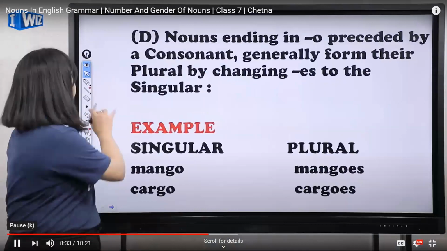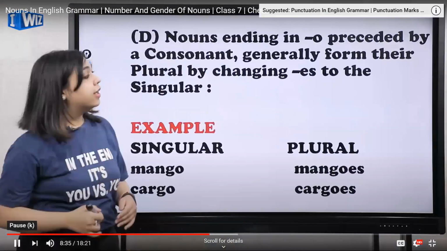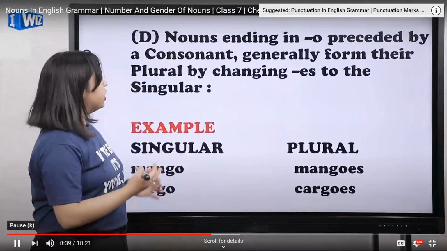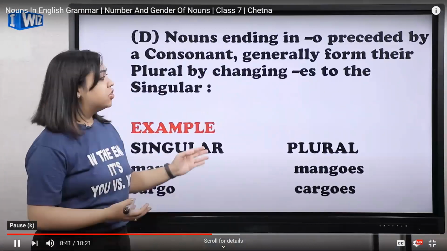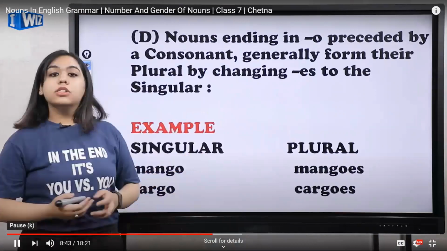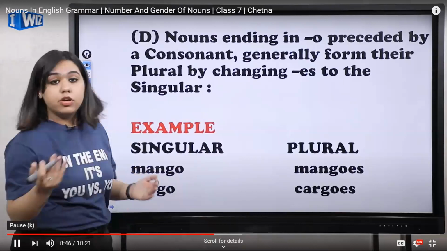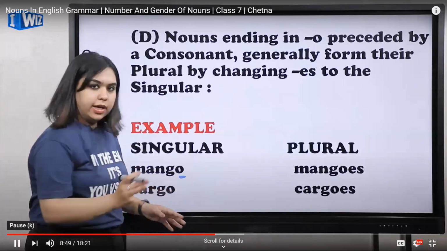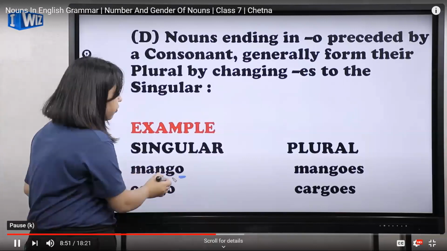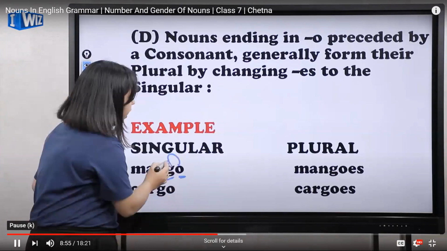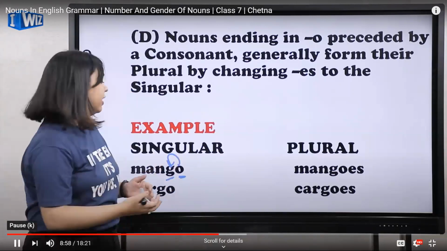Now we'll be talking about the nouns that are ending in o preceded by a consonant. Generally they form their plurals by adding es to the singular. Okay, they're trying to say that if you have a noun which ends with an o, it is preceded, preceded means one letter before o is a consonant, it will get changed by adding es, okay?